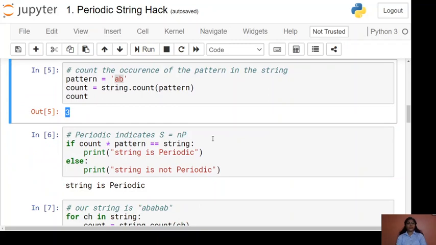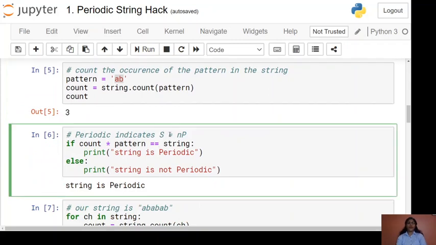We already know the string can be formed using the number as well as the pattern. So we will check the condition with this count. Count is 3 and the pattern is AB. So 3 into pattern gives you AB, AB, AB. Then we will check with the string as our input, meaning this string is the input to our program. We make the check between the left hand side string and the right hand side string. Both strings are equal, so it will enter the if block and print that the string is periodic.